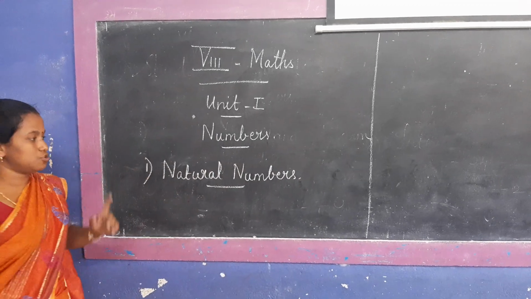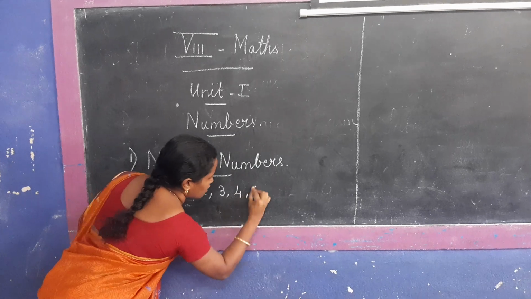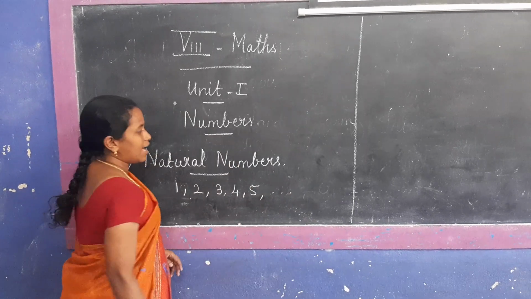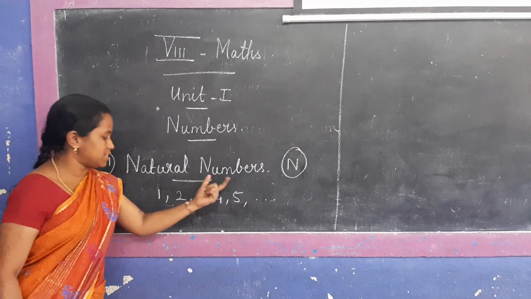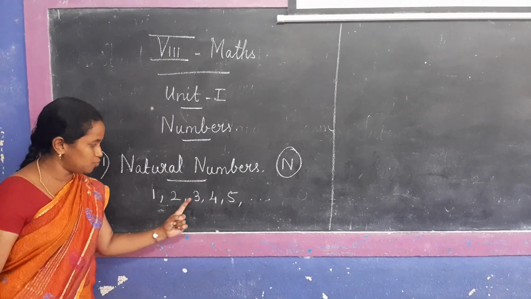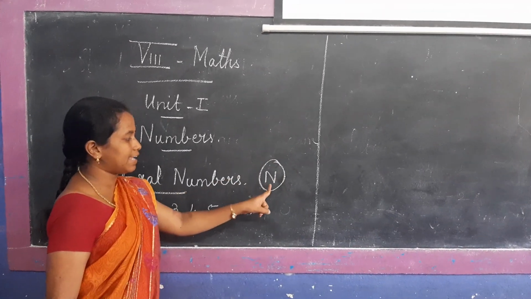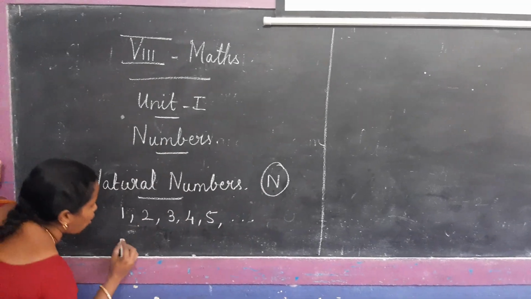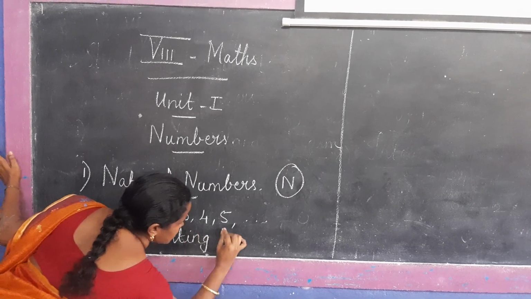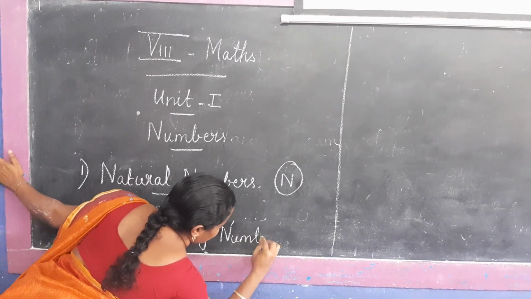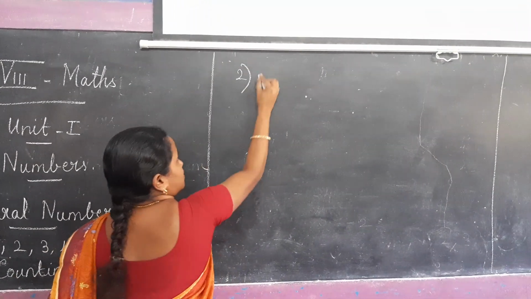Natural numbers usually start from 1, 2, 3, 4, 5, etc. And it is denoted by capital N. Once again, natural numbers start from 1, 2, 3, 4, 5, etc. And it is denoted by capital N. It is also called counting numbers. The second type is whole numbers.